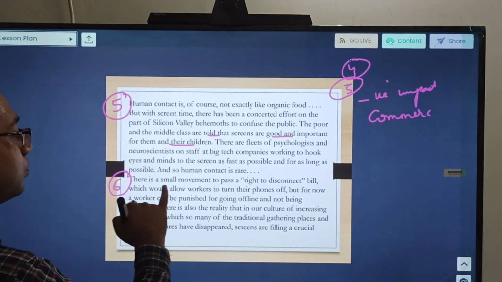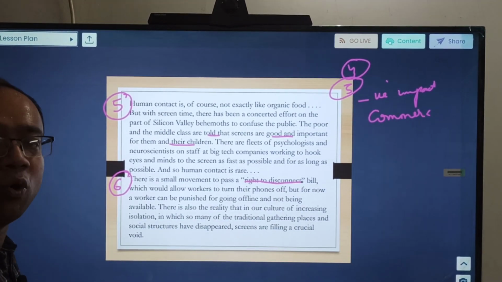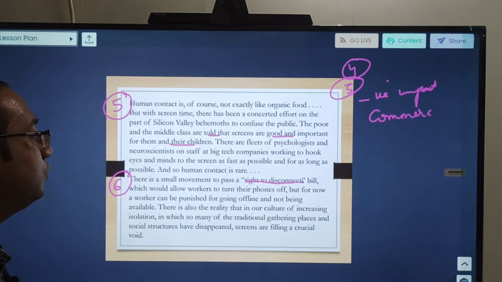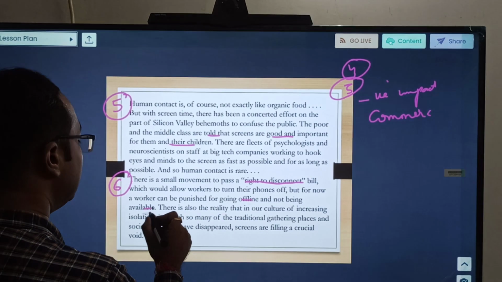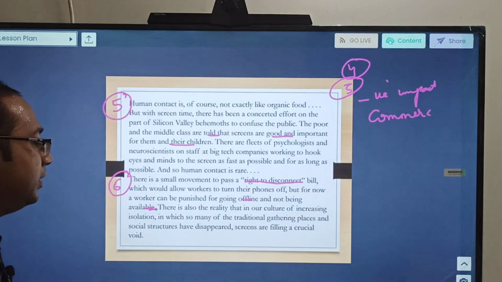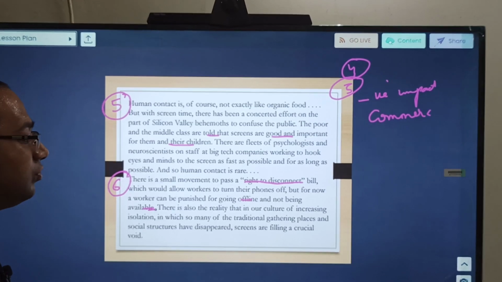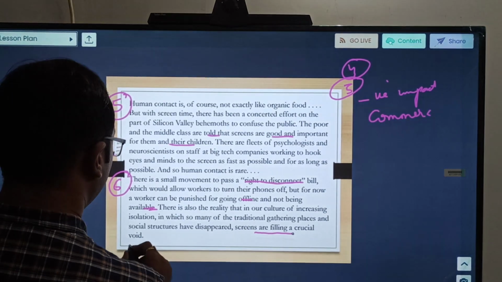Sixth, there is a small movement to pass a right to disconnect bill, which would allow workers to turn off their phones, but for now a worker can be punished for going offline and not being available. There is also the reality that in our culture of increasing isolation, in which so many of the traditional gathering places and social structures have disappeared, screens are filling a crucial void.